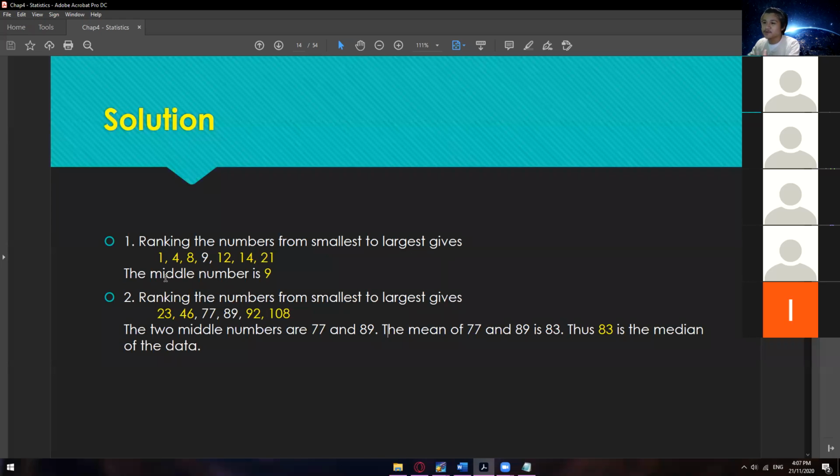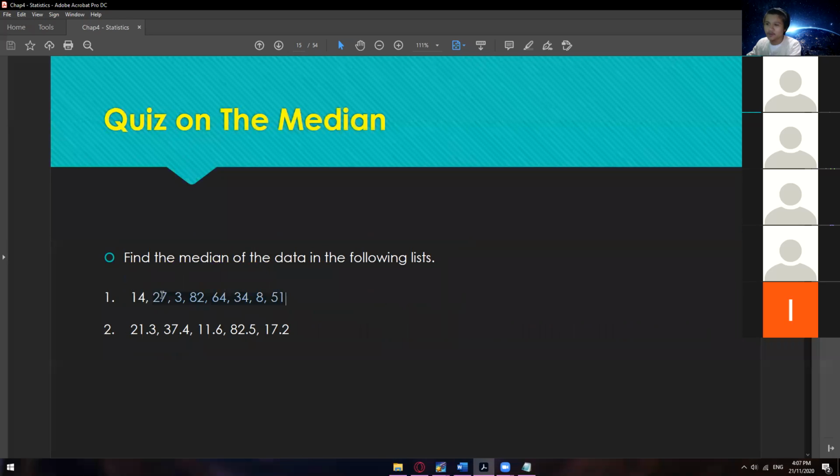Oops, forgot. Right after this example, you're going to have a quiz. It has 2 counts of numbers also when it comes to median. So again, 2 examples. I will leave this one to you, and then just answer it in our Canvas later.